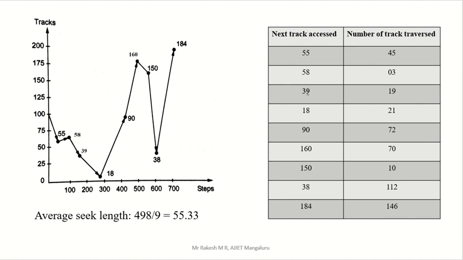Okay, then here 39 minus 58, whatever number you are getting, remove the plus or minus. Okay, 39 minus 58, you are getting some number right here, that is 19. Actually you are getting minus 19, right? Remove that minus, write 19 only. Then 18 minus 39, 21. 90 minus 18, 72. 160 minus 90, 70. 150 minus 160, 10. 38 minus 150, 112. 184 minus 38, 146. So you have to write all these numbers.